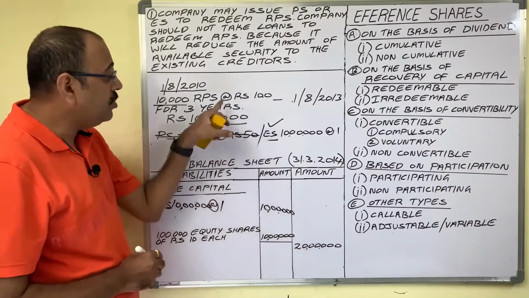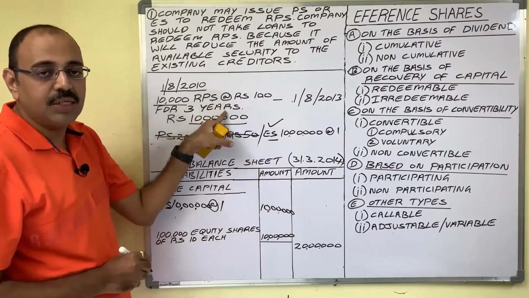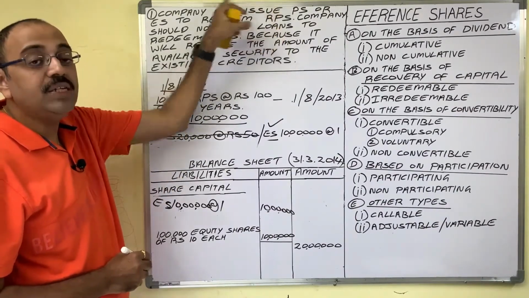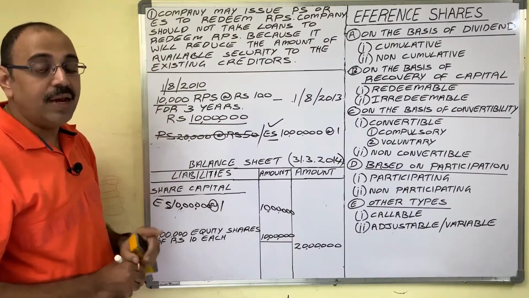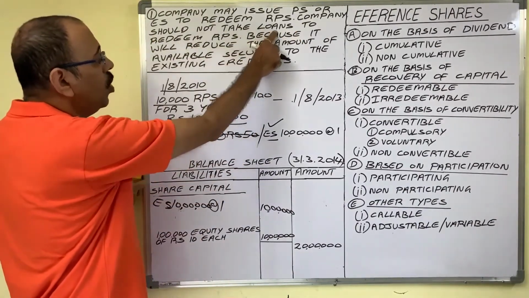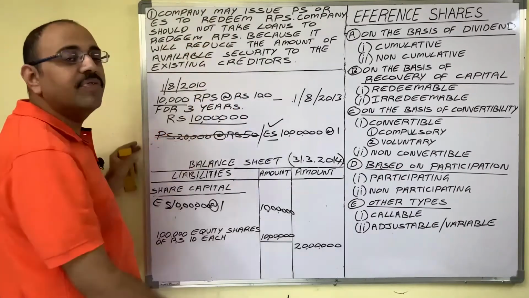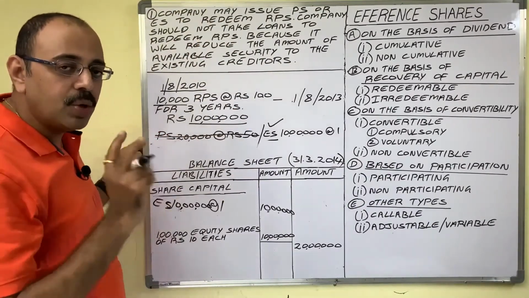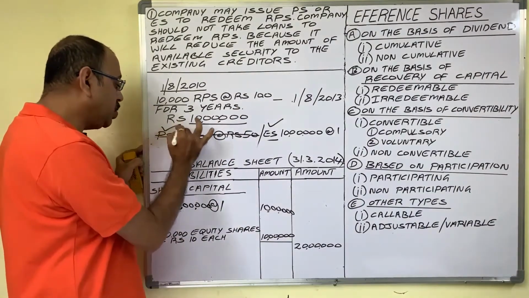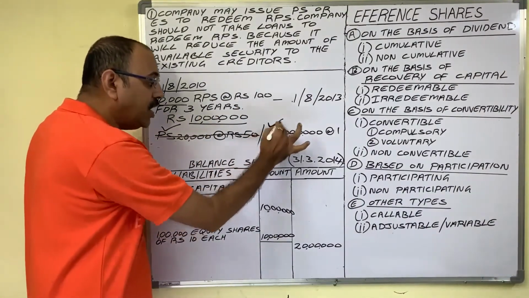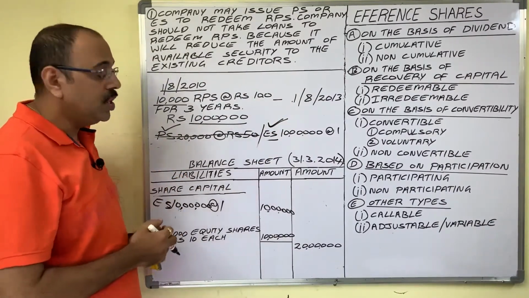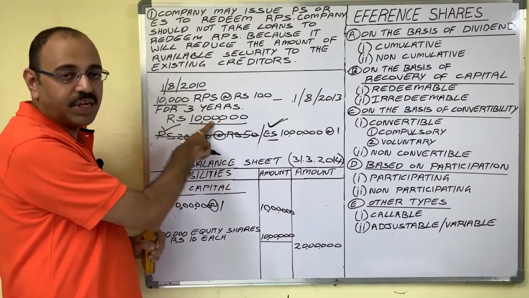Thus to redeem these redeemable preference shares, company may go for fresh issue of preference shares or equity shares. And remember one more point, company should not take loans to redeem redeemable preference shares. Company has only two options to redeem these shares. It can depend on fresh issue of preference shares or equity shares. But company should not take any loans to redeem these preference shares.